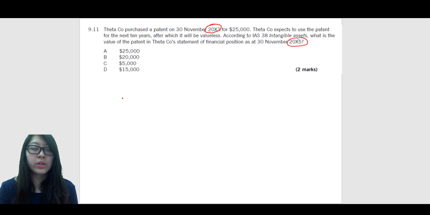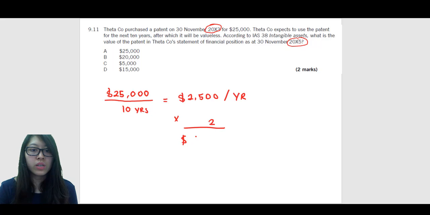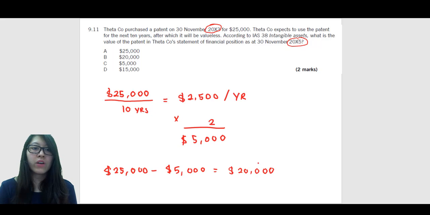So we're going to have to calculate the amortization rate per year. 25,000 is the cost divided by 10 years, which is going to be $2,500 of amortization each year. It's going to be amortized for 2 years, so we multiply it by 2, and our accumulated amortization will be 5,000. To find its carrying value, we take the original cost minus the accumulated amortization to get the value on 30 November 2005, which is 20,000.